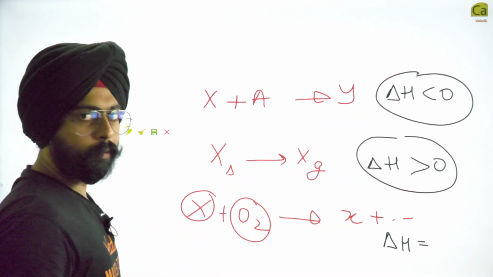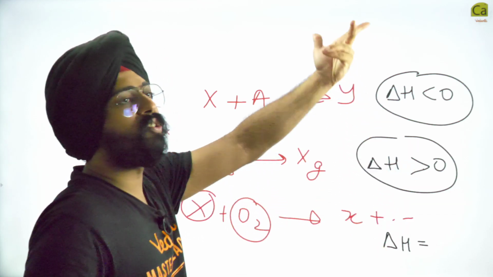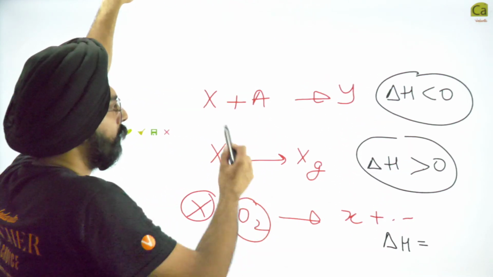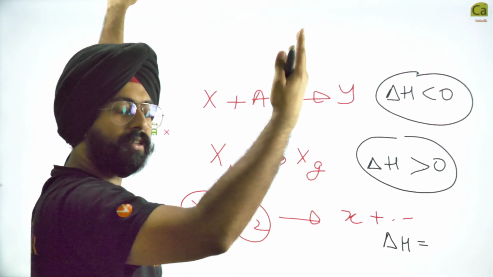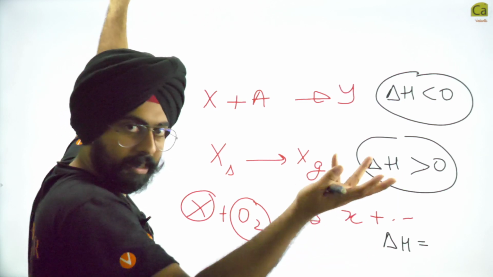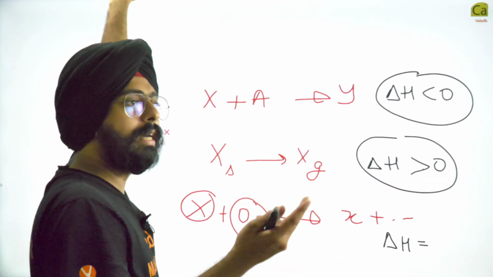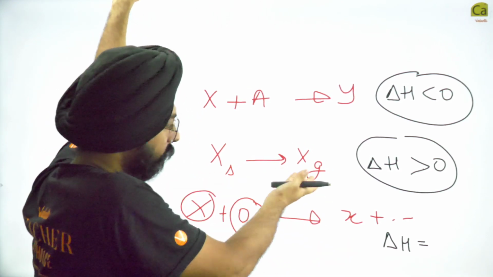Now what we will do is look at different reactions and give these enthalpies different names. This will just be the enthalpy of reaction. This can be called enthalpy of sublimation of X. You add an extra word at the end of enthalpy: enthalpy of sublimation of X, instead of just saying enthalpy of this reaction.